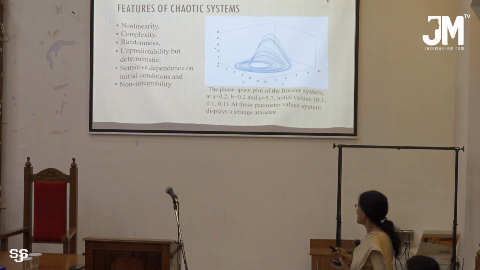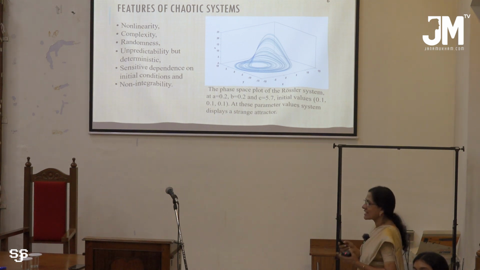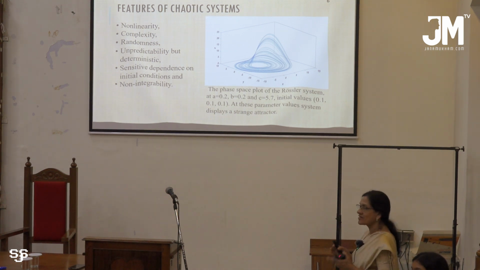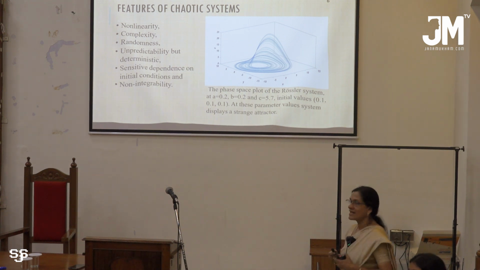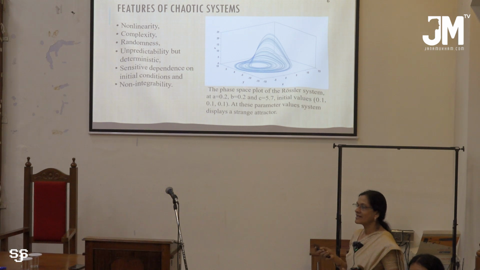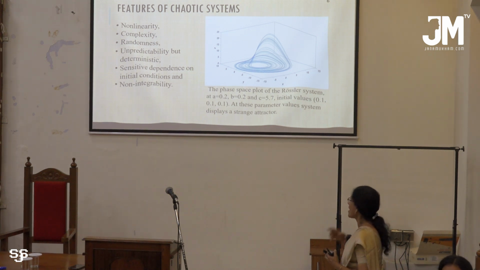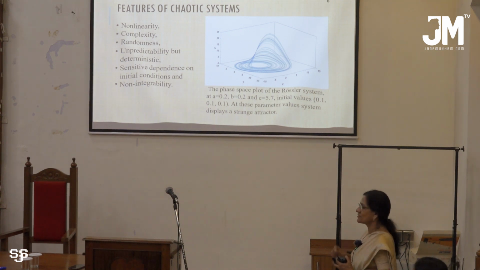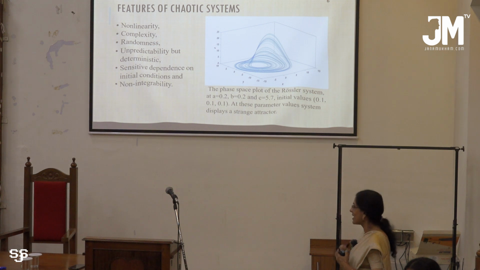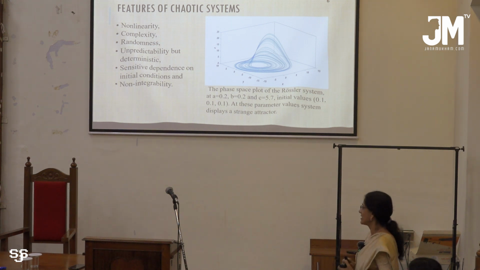This is an example where the Rossler system phase space plot is drawn, where you can see a strange attractor. The course of the attractor is confined to that volume. It can be seen that it is locally divergent, but globally converging. It will not go out of this volume, but you cannot predict the next course of the system or the next phase space point. You have to determine it numerically.